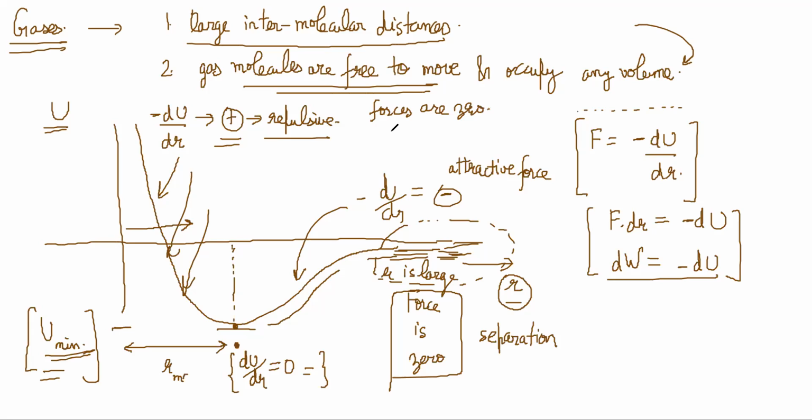Forces are 0, right? When they come a little closer, then liquids have a tendency to attract each other. Liquid molecules are a little closer than gas molecules, right? Now, for gas molecules the force between them is completely 0, because see here, the slope is almost 0.